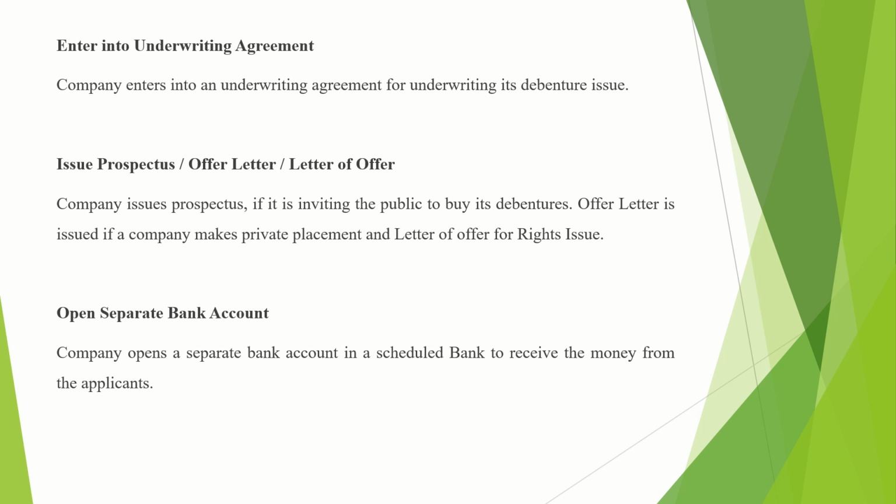And a letter of offer for rights issue. Now if the company is issuing the debentures to its existing shareholders or existing debenture holders, that is your rights issue, in that case the company has to give a letter of offer. So the three things which you have to remember here: a prospectus is issued if the company is issuing debentures to the public. An offer letter is issued if the company is issuing the debentures through private placement. And a letter of offer is issued if the company is issuing the debentures through rights issue. It means if it is issuing the debentures to its existing equity or debenture holders, then the letter of offer is to be given by the company.